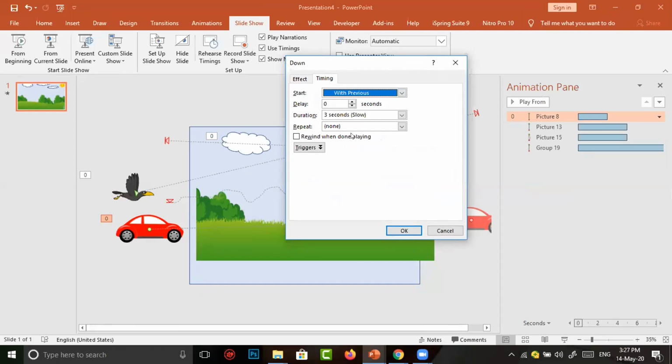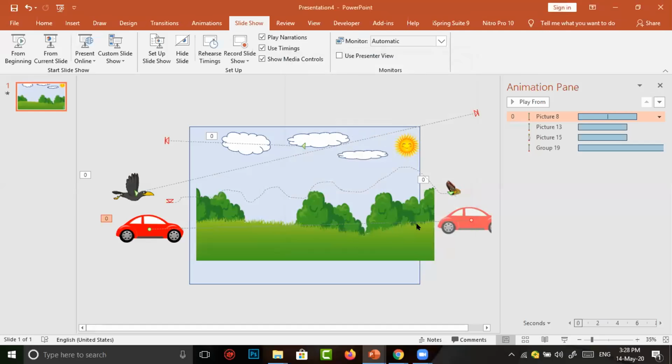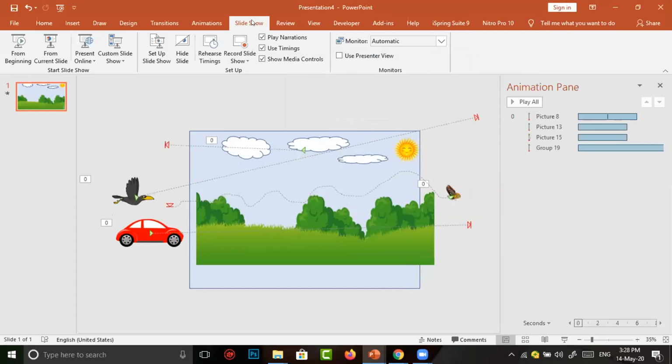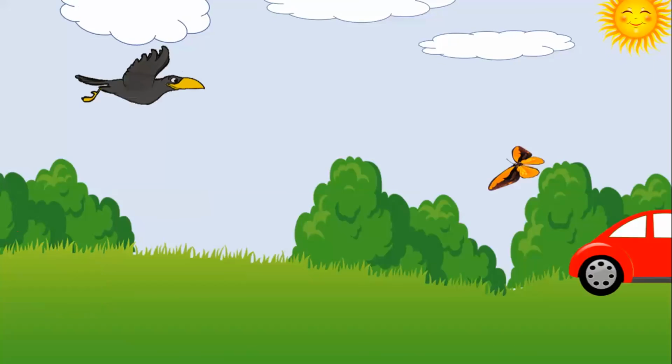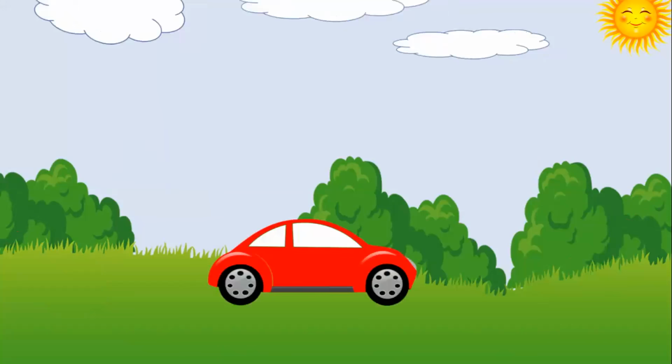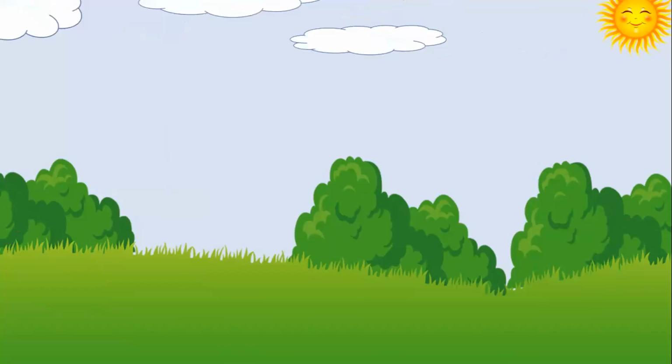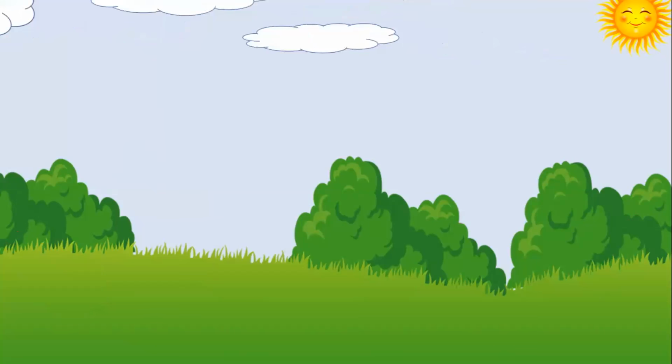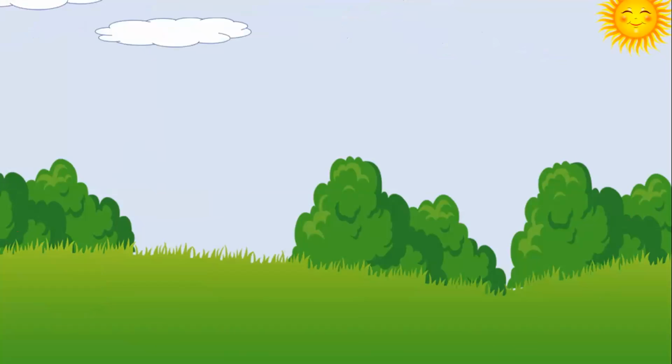Here, by default it is selected none, but the car has to move 2 or 3 times as we think. Now I want to move the car twice in our slide. So I choose 2, then click on OK. Now I am going to watch in slideshow mode. That's all. This is the scene we have created with some simple animations.